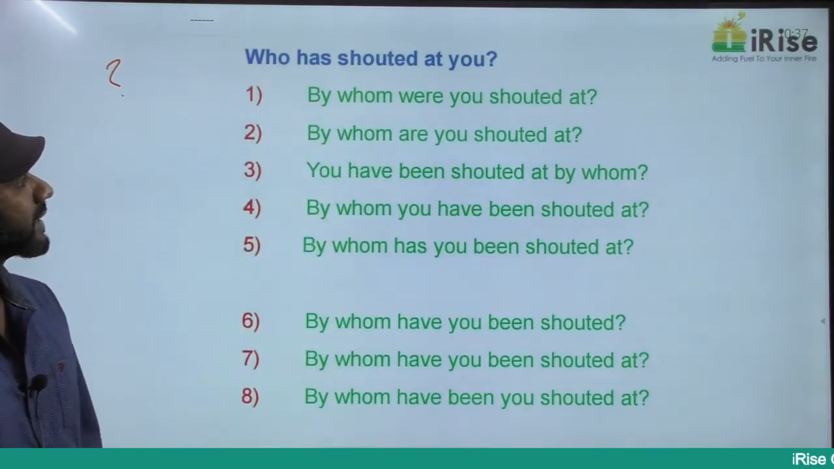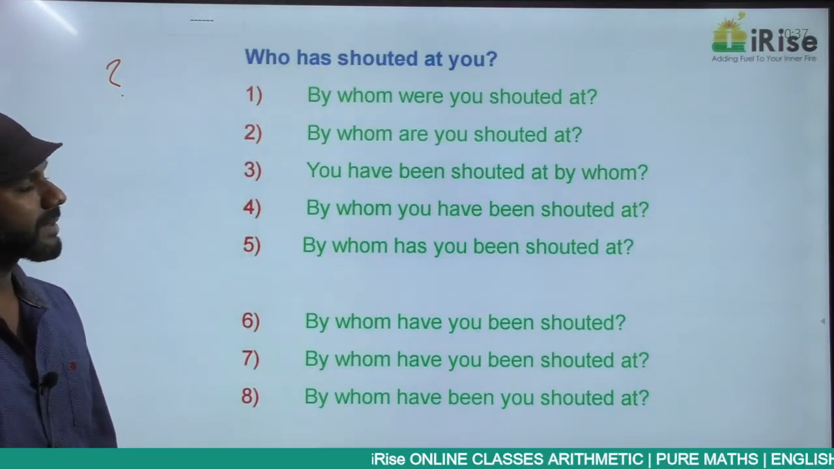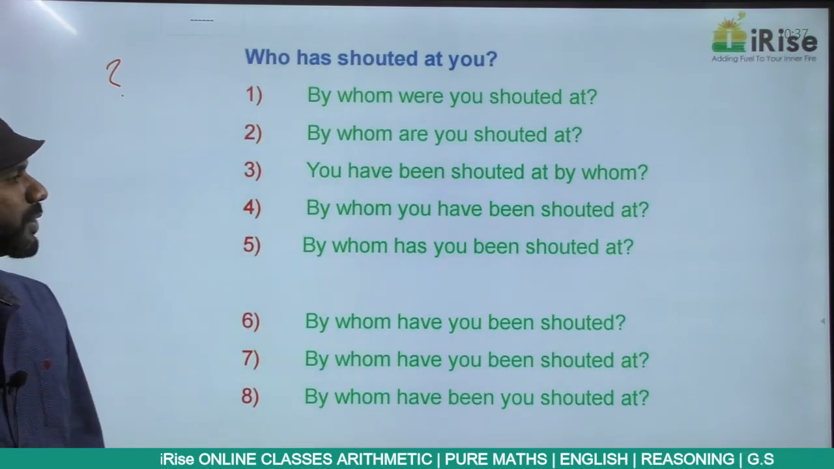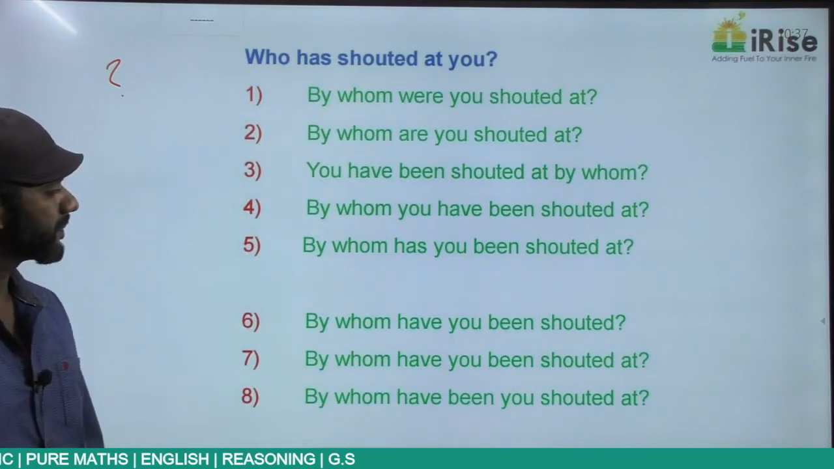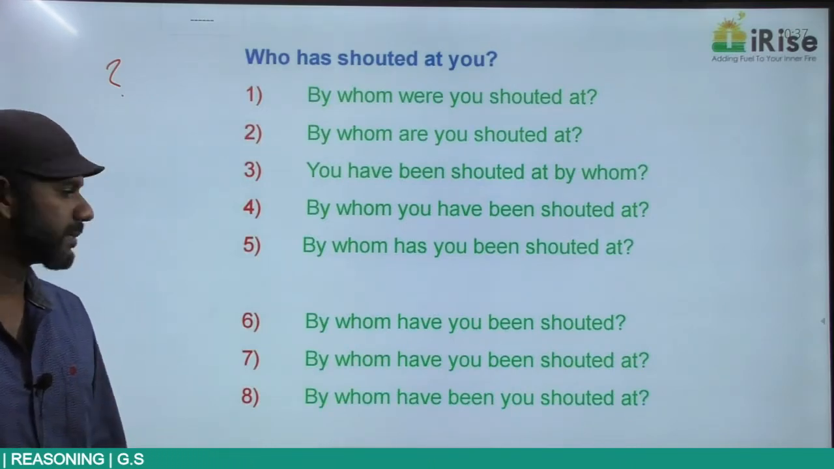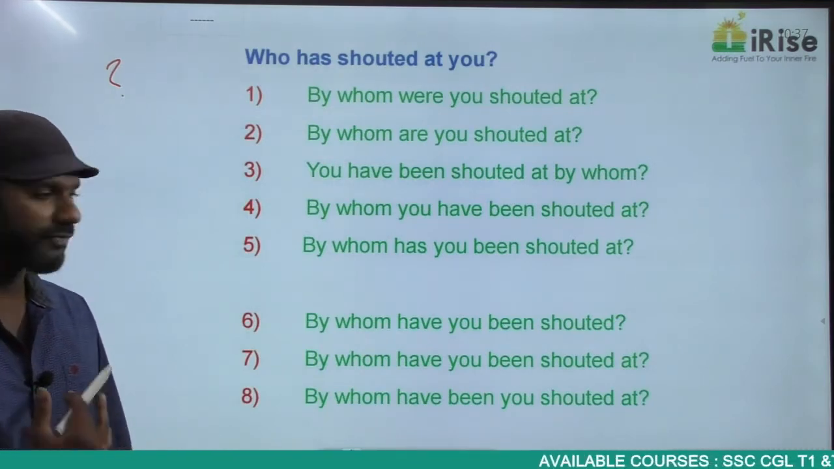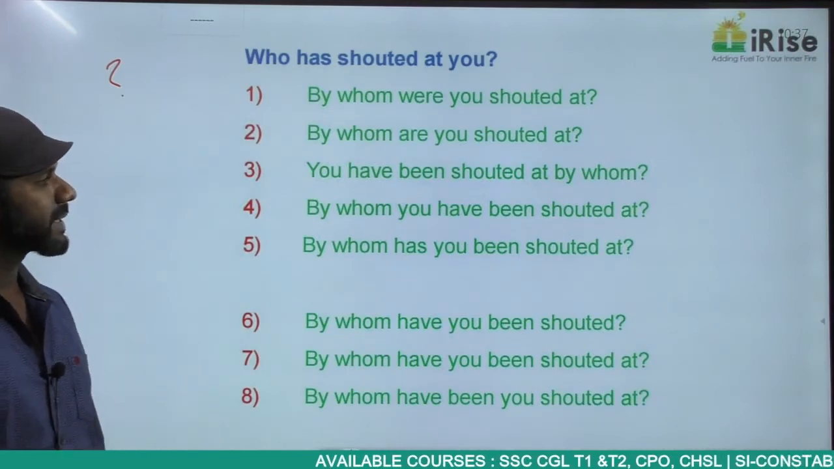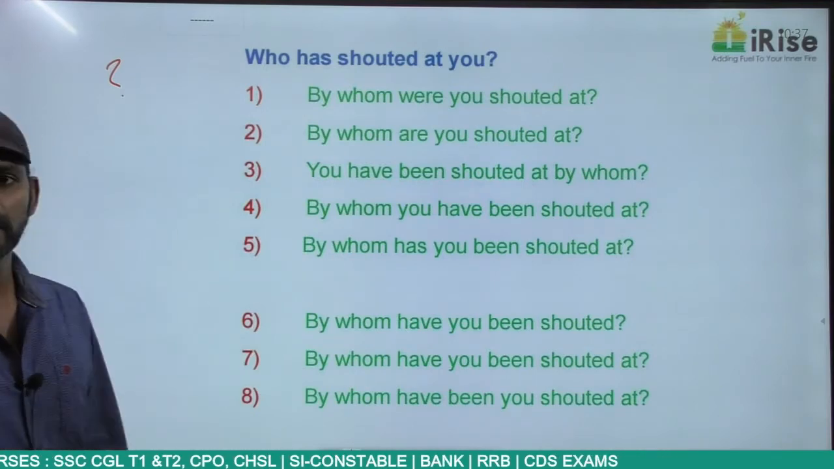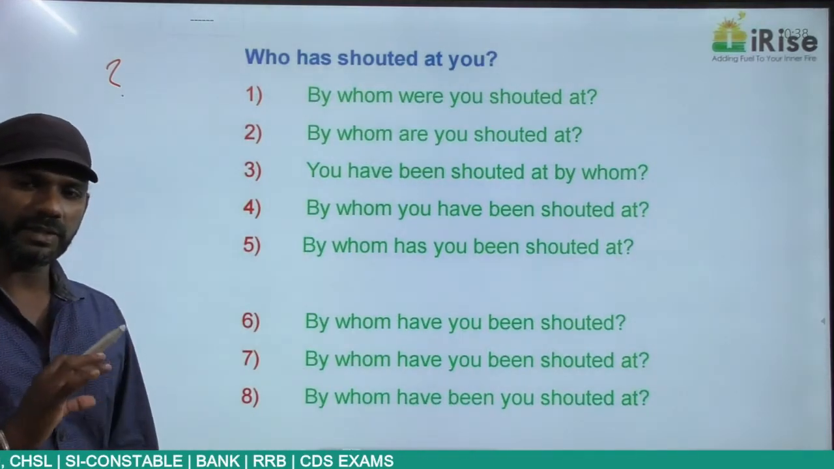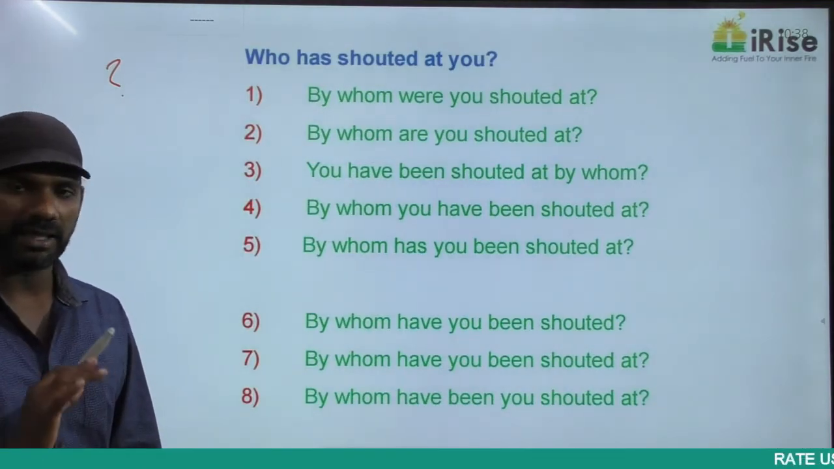By whom were you shouted at? By whom are you shouted at? You have been shouted at by whom? By whom you have been shouted at? By whom has you been shouted at? By whom have you been shouted? By whom have you been shouted at? By whom have been you shouted at? My question is, which of these 8 options is the answer to the given question? It must be correct in terms of structure, tense, and meaning, and it must be grammatically correct, undoubtedly.